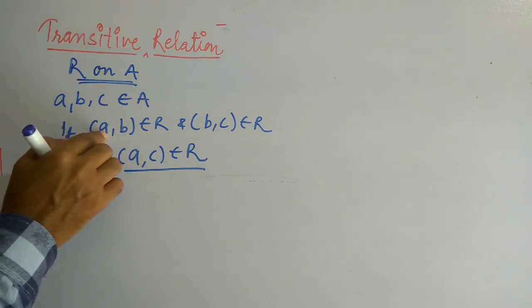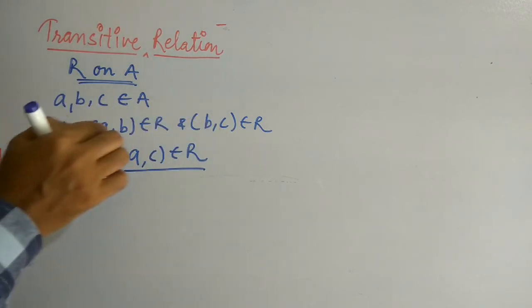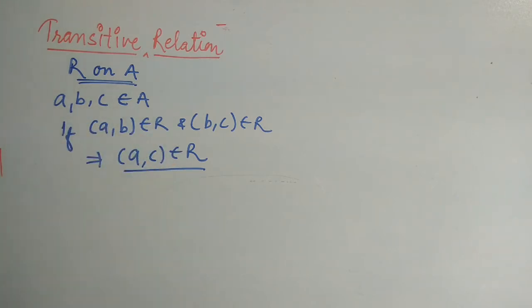Meaning b is the image of a and c is the image of b, then c is the image of a.